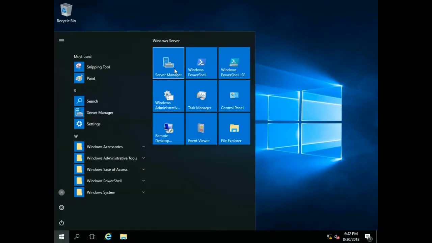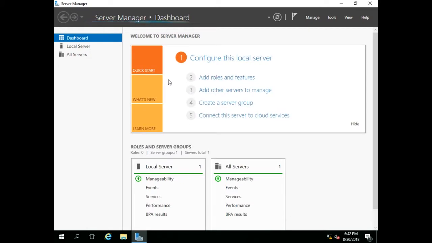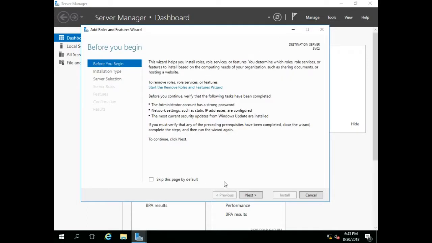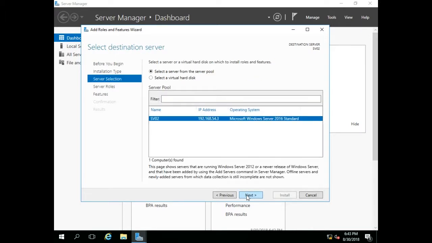Open Server Manager from the Start menu. Go to Manage and select the Add Roles and Features option. Select Next. Select Role-Based or Feature-Based Installation. We will talk about Remote Desktop Services installation at a later stage. Select Next. Select a server from the server pool and select your server. If you have more servers in your network, those servers will appear here.